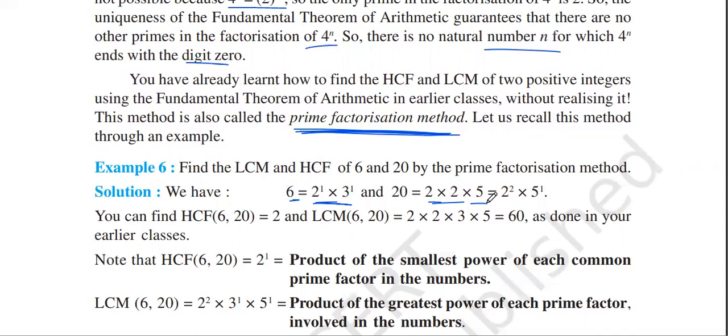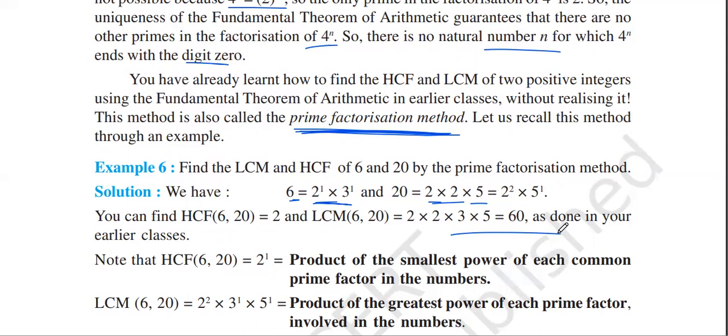You can find the HCF of 6 and 20 is 2. And the LCM of 6 and 20 is 2 into 2 into 3 into 5, which is 60. We have already learned how to find this LCM and HCF in the previous years in our lower grades, so we are just recollecting how we solved it.